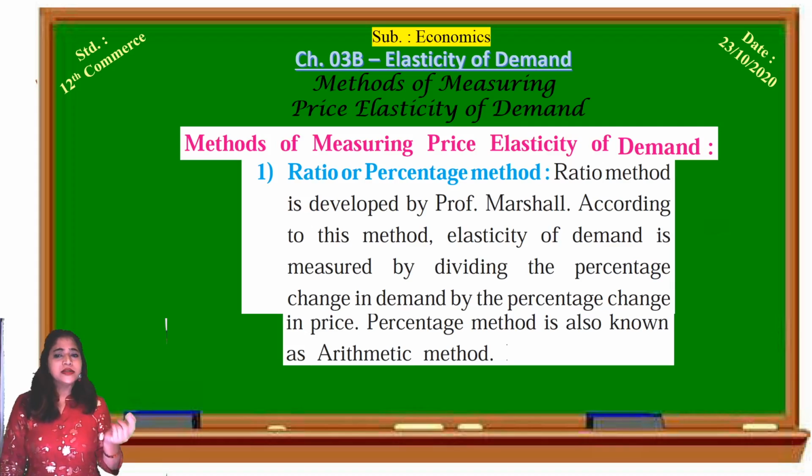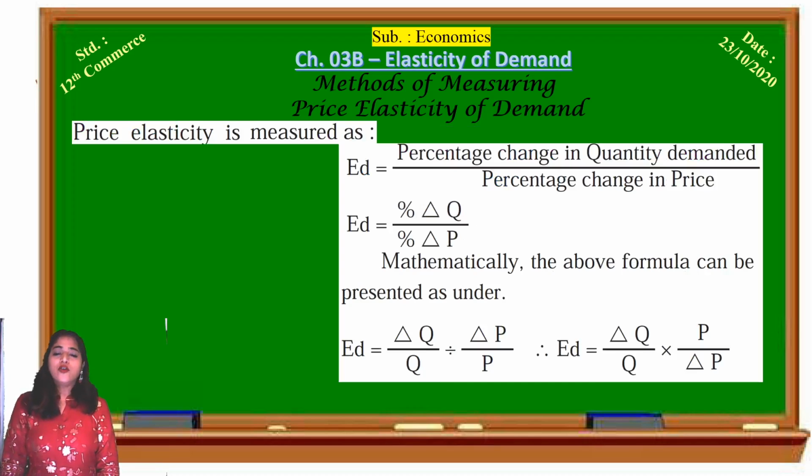The percentage method is also known as the arithmetic method, because we use the formula of multiplication and division. That's why it is called an arithmetic method. Ratio or percentage method is also a popular method. What is the formula? How is price elasticity measured by the ratio or percentage method?